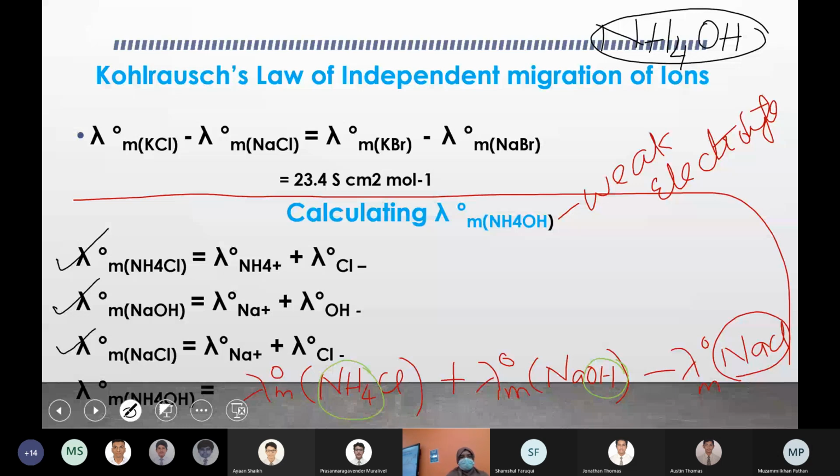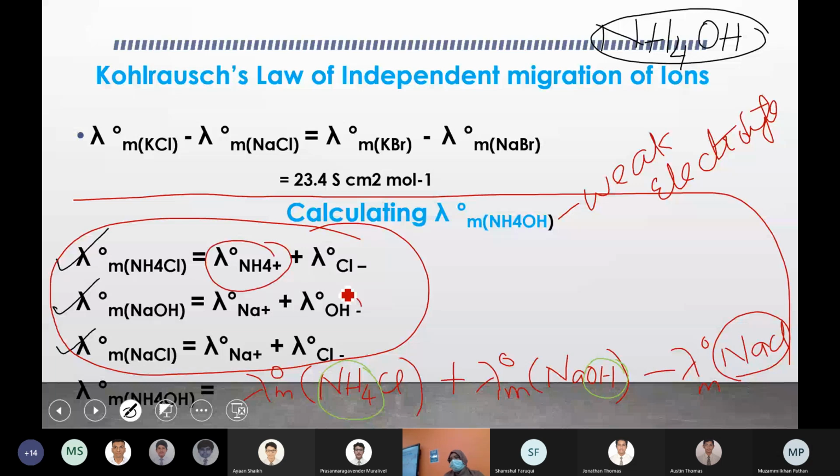But the values of these three were given in the question, not the individual ions. The total values of ammonium chloride, sodium hydroxide and NaCl are given. From the three of them, you just need the value of this and this only.